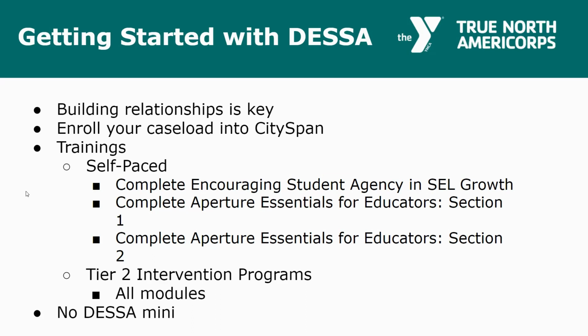The next thing you want to think about is training. There are a few trainings in the DESSA system that have been updated this year. There are some great self-paced ones, so you can do them at any time during your service this month, and there are 3 of them. The first one: Complete Encouraging Student Agency and SEL Growth. It's a really good base level introduction to the system and why it's important. And then the next 2: Complete Aperture Essentials for Educators, Section 1, and Complete Aperture Essentials for Educators, Section 2.